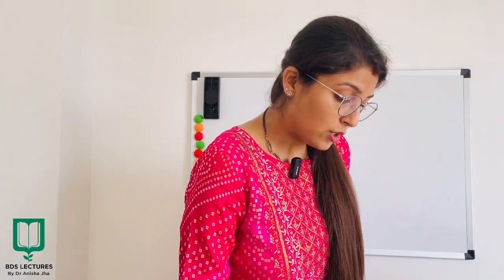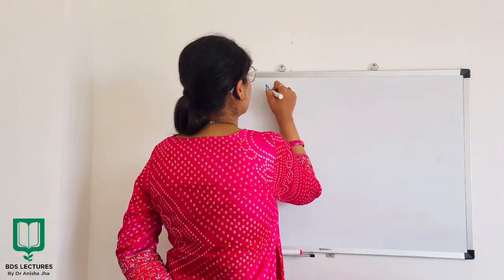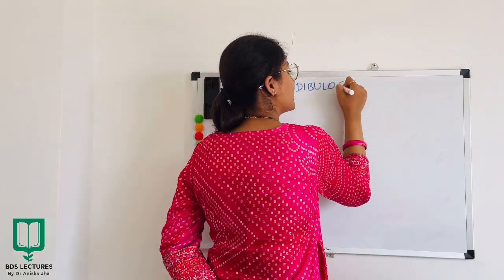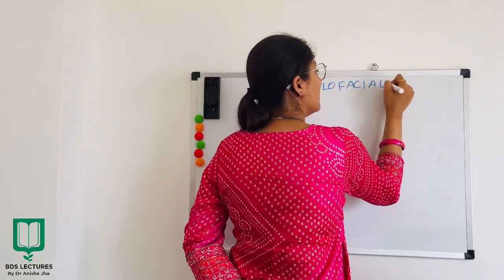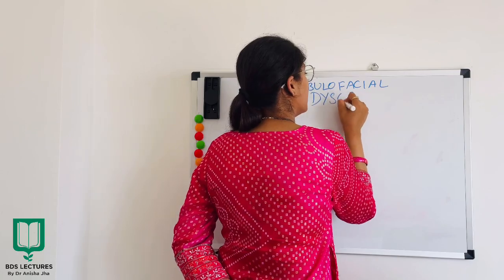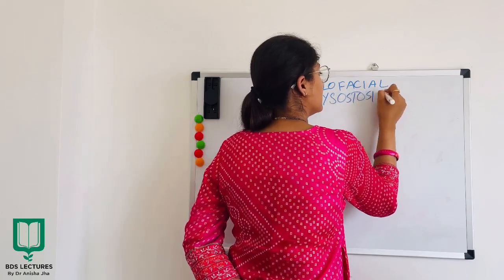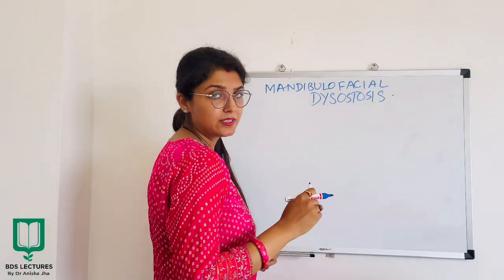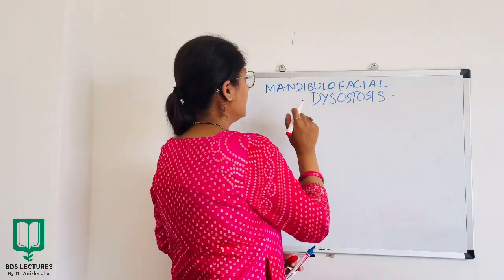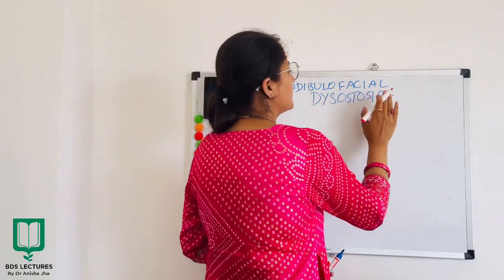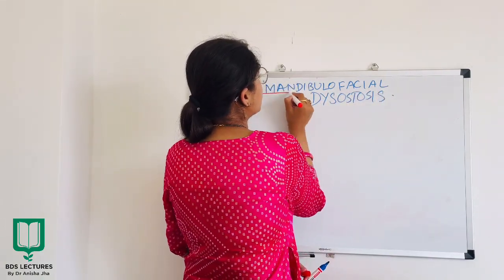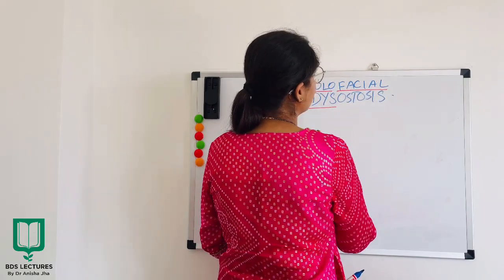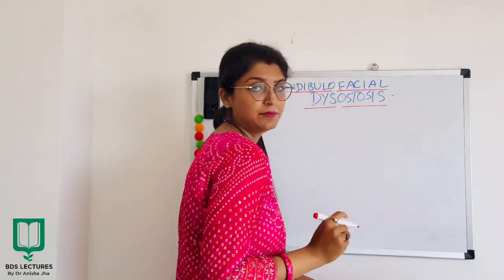Moving on to the next anomaly, which is mandibulofacial dysostosis. Now, when I split the word, always try to split the word and then find the answer, right? Now, what is mandibulofacial dysostosis? This is a term, mandibulofacial, facial is a term, dis is a term, ostosis is a term, right?